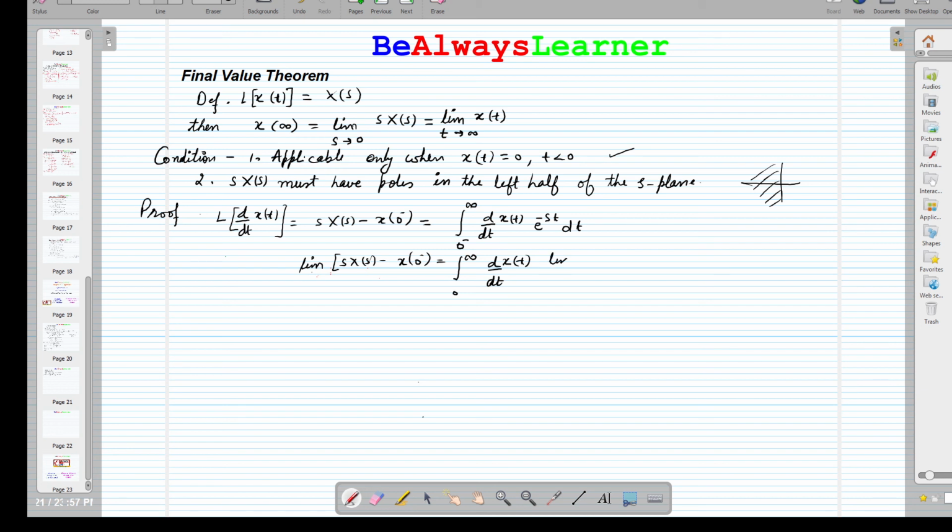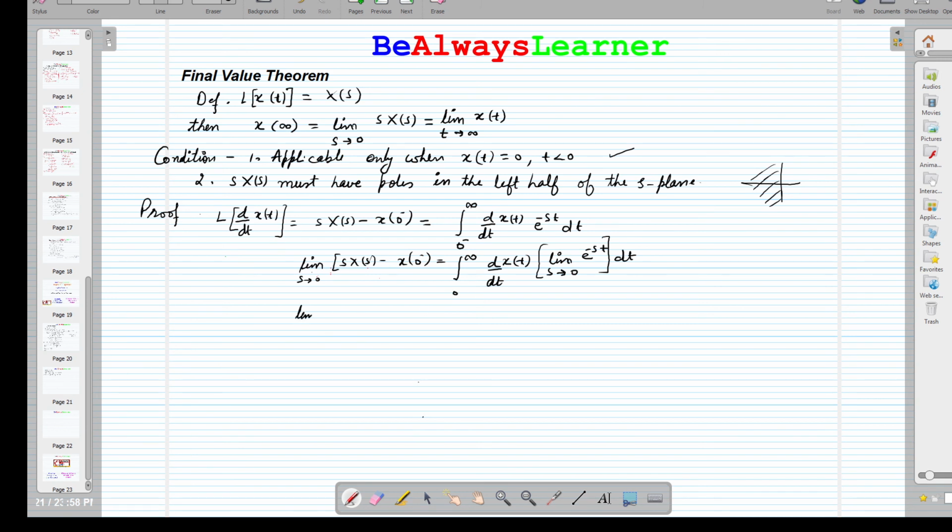Now we can take the limit here because we have the s term here. We can take the limit as s tends to 0, of e raised to the power minus st dt. So for that, we can just put the limit and find the value.